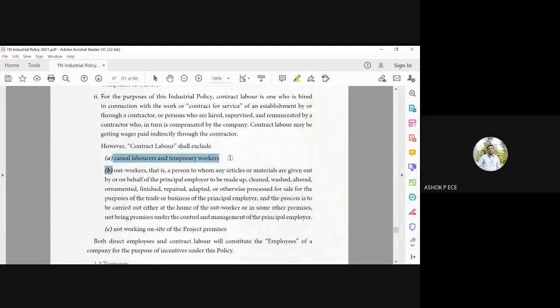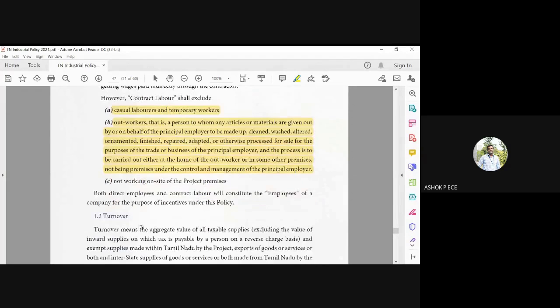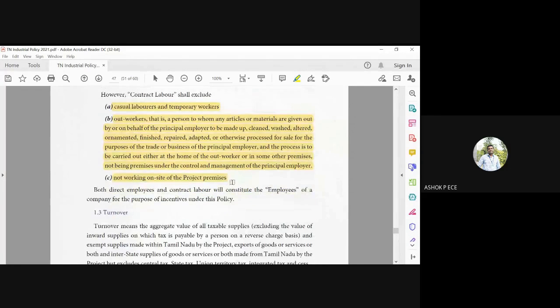Casual laborers, temporary workers, or outworkers who may be used for cleaning, washing and other things, and who are not working on the site of the project premises, will come under contractual employees. Both direct and contract employees will be called the employees of the company under the incentives policy.